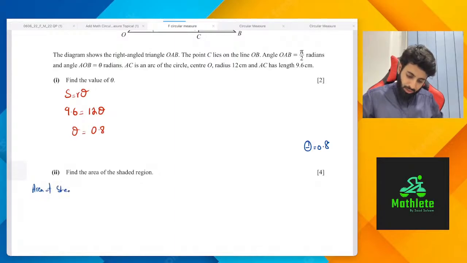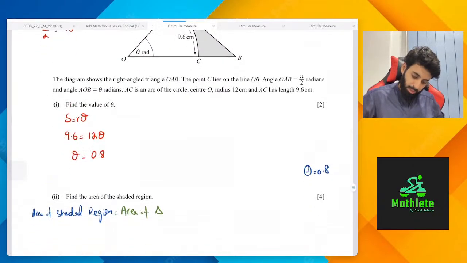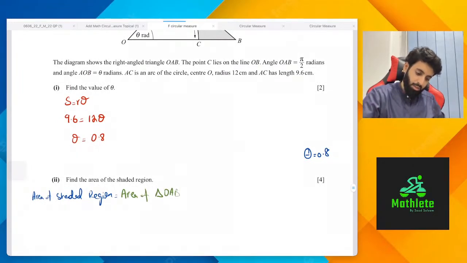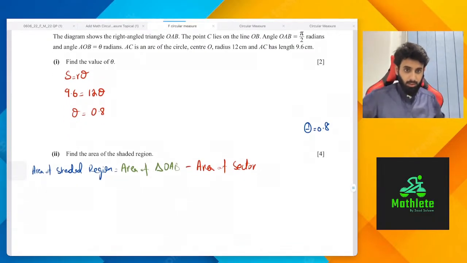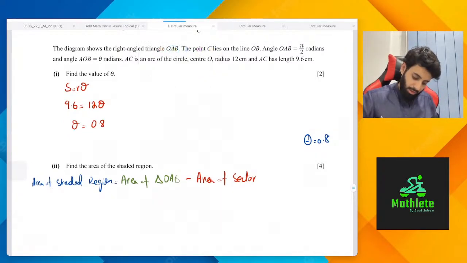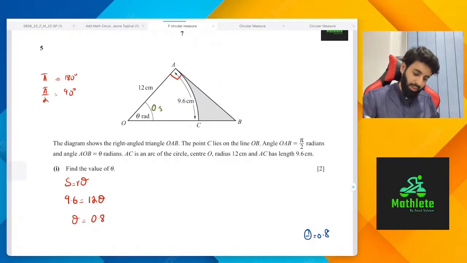of shaded region, we are going to do, अब जरा इसको color code भी करते हैं. Area of triangle, triangle को देख लो OAB, और इसमें से हम माइनस करेंगे क्या, इसमें से माइनस करते हैं एरिया ऑफ सेक्टर. ठीक है. अच्छा, let's see what it is we can do to find out the area of triangle OAB. Considering that we have 0.8, okay, we can find out AB.